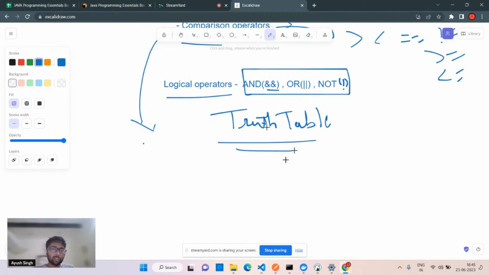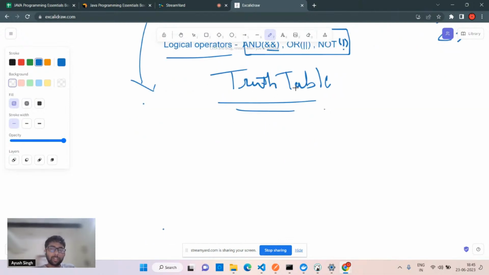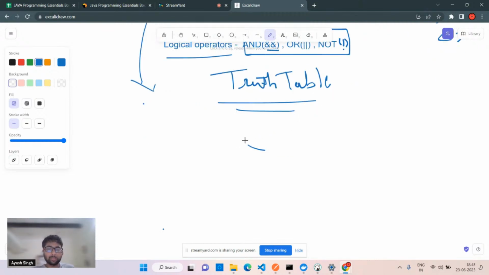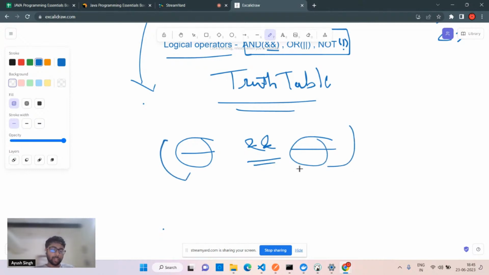So for these logical operators, we use a kind of truth table, because and will be a kind of comparison, which returns true or false, obviously. Every time you're using this, we are going to see it with code, obviously. But in general, let's suppose you're using an and condition, and here you have some data. If you are putting it together using the and keyword, this particular symbol which is logical and, this is going to be computed and it returns either true or false, depending upon these values.